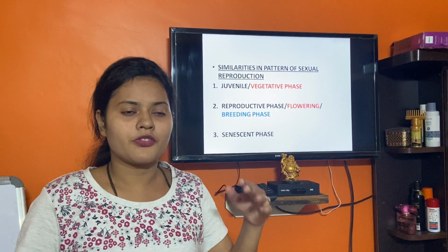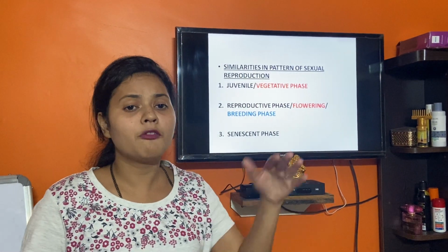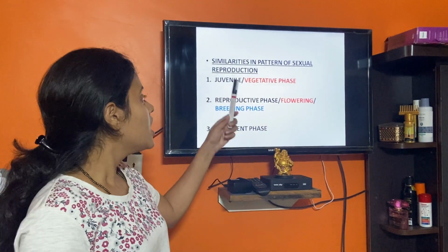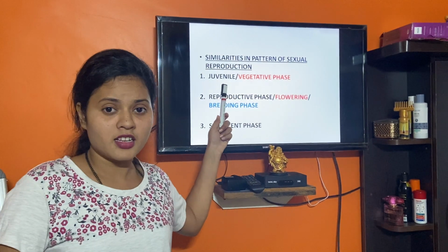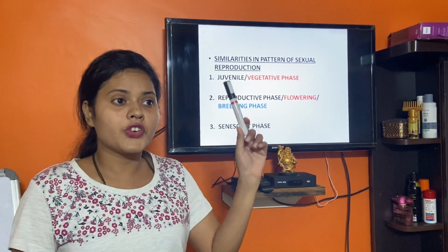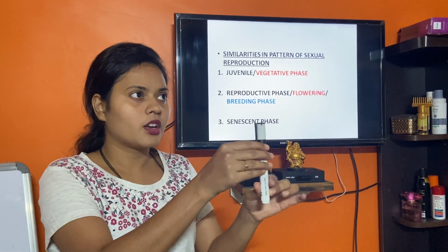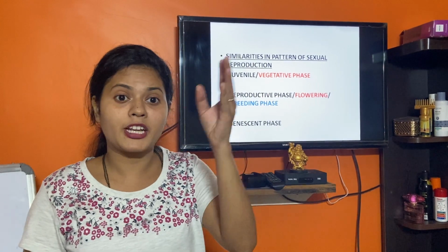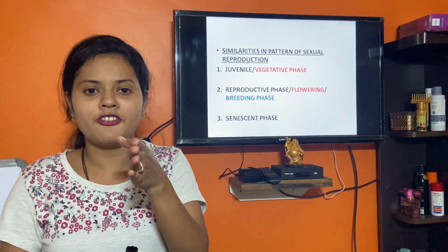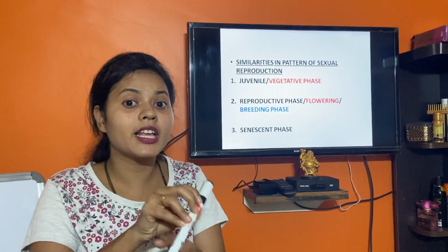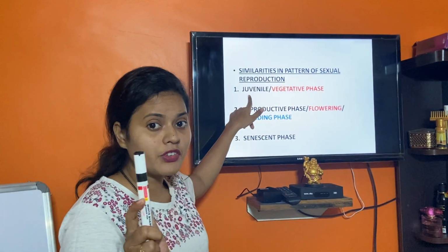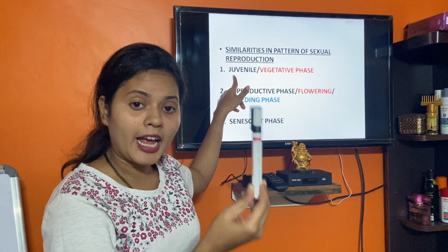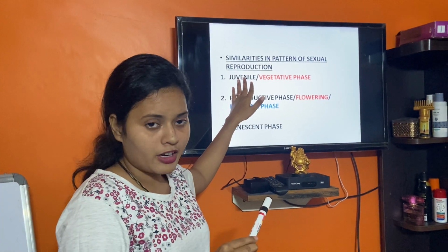Okay, if we take the example of plants and animals, they have particular phases of reproduction, or particular phases of the life cycle, I can say. The very first phase is the juvenile phase. You must have heard this word, juvenile. Juvenile is the phase wherein the individual will be growing and maturing till the reproductive phase, meaning this is the phase wherein the individual cannot reproduce. It is the only phase wherein the individual will grow and mature. That phase is the juvenile phase.